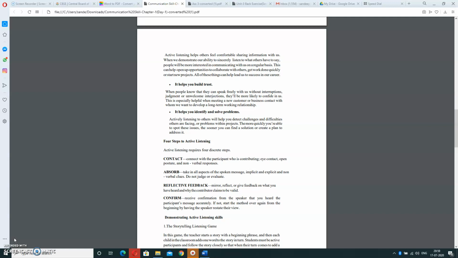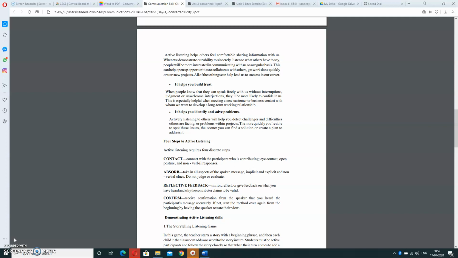Observe. Observe means take in all aspects of spoken messages, implicit and explicit, and non-verbal clues. Do not judge or evaluate. Take everybody's expression of what they want to say. It means take in all aspects of spoken messages.